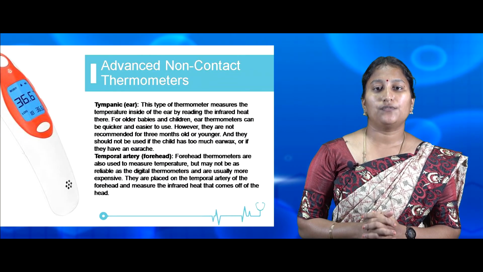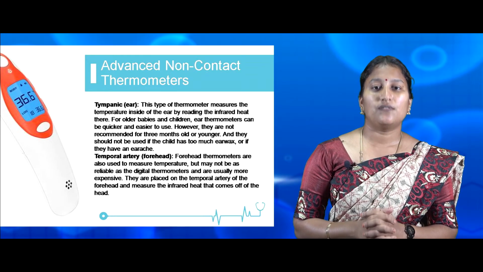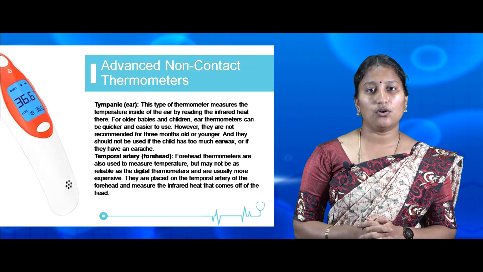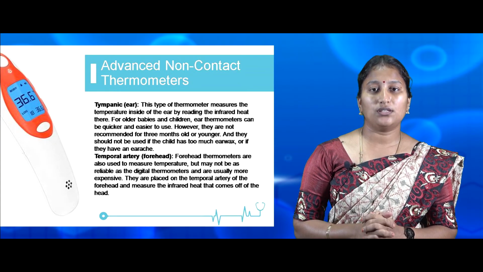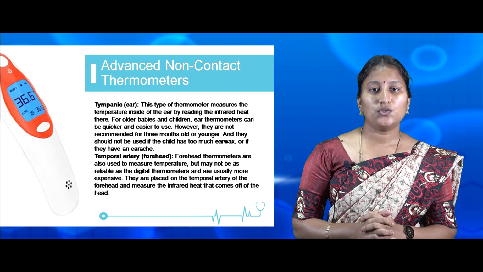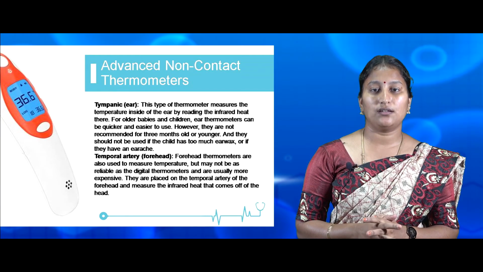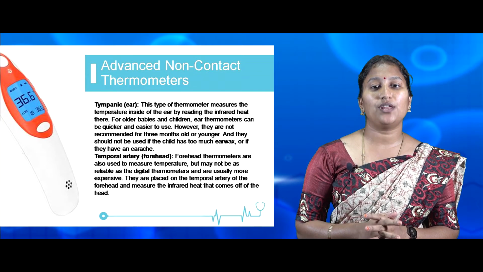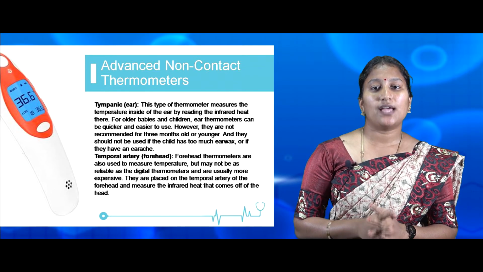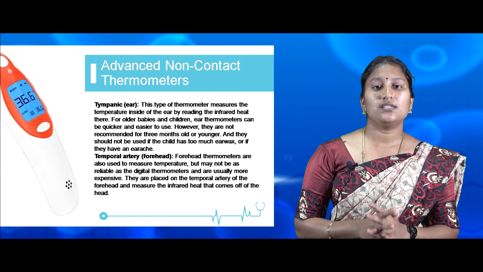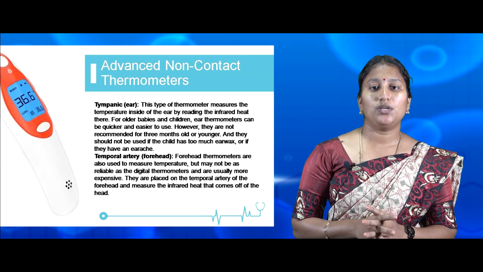Now let's see a few advanced non-contact thermometers. One such type is the tympanic or ear thermometer. These tympanic or ear thermometers are used to find the temperature inside the ear by reading the infrared heat there. For older babies and children, these ear or tympanic thermometers are easy to use.